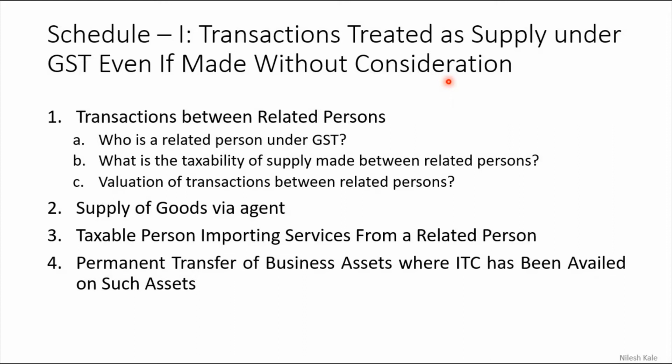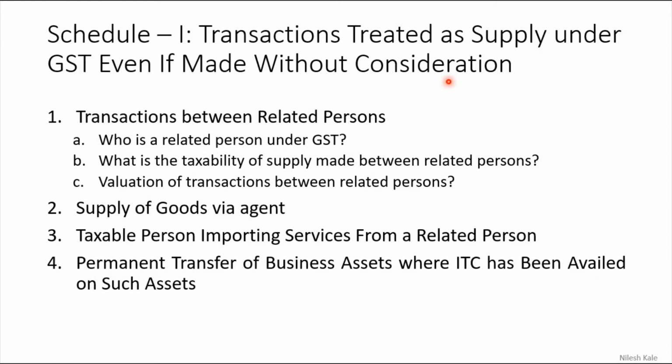Number one, there should be a consideration, and number two, the supply should be made for the furtherance of business. Now if these two conditions are satisfied, then only we are calling it a supply under section 7 subsection 1.